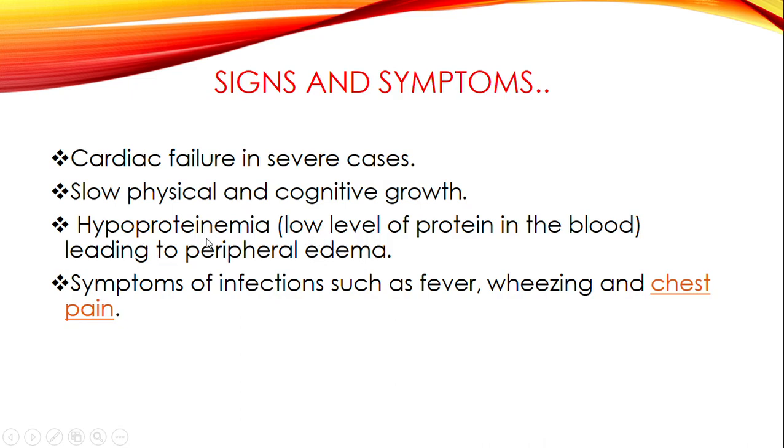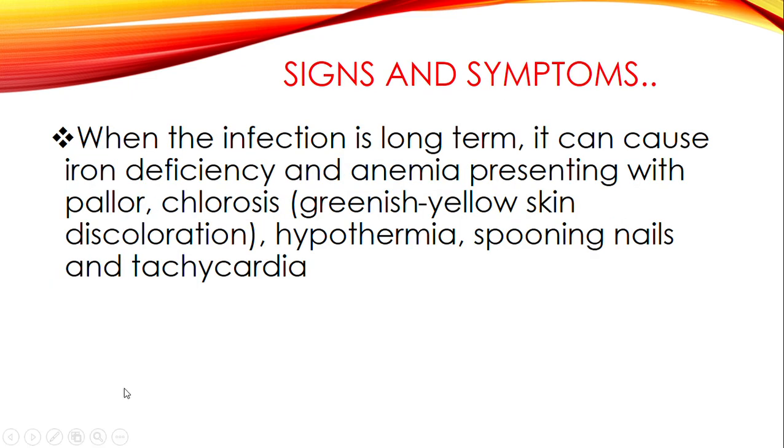So in this case, you are going to have peripheral edema due to hypoproteinemia. Also, we have signs of infection such as fever, wheezing, and chest pains.